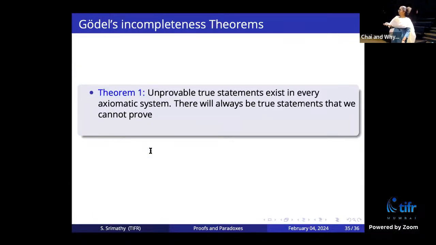This led to what are known as the famous incompleteness theorems. I don't know which way people call Godel's theorems. The first theorem is that unprovable true statements exist in every axiomatic system. There will always be true statements that we cannot prove. It doesn't matter what axioms you start with. You look at all the truth in the system, all the possible statements that are true, and you look at all the statements that you can prove to be true. Those are different sets. The first one is a bigger set. There is always some truth out there which you cannot prove.